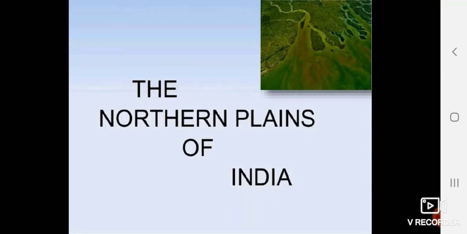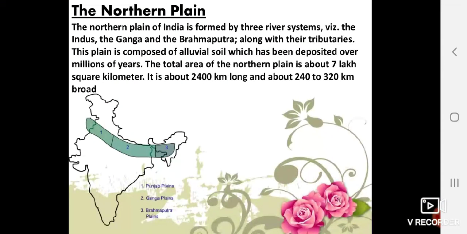Next division is the northern plain of India. The northern plain has been formed by the interplay of three important rivers of India: the Indus, Ganga, and Brahmaputra, and their tributaries. This plain is composed of alluvial soil which has been deposited over millions of years.